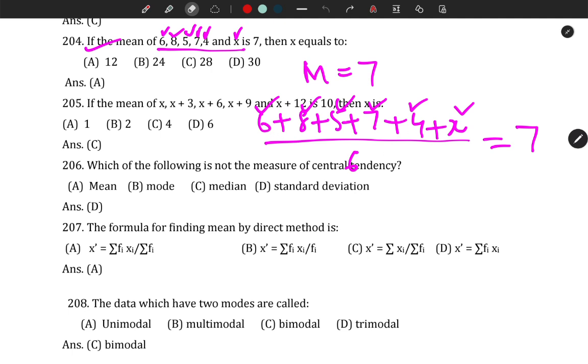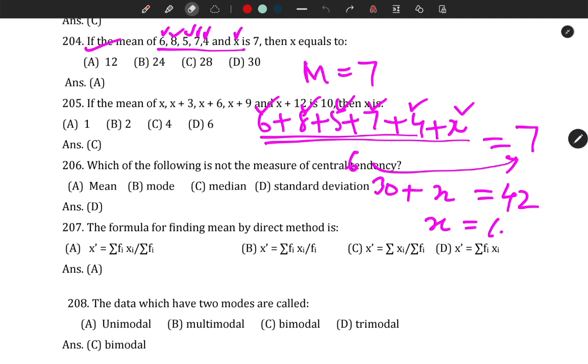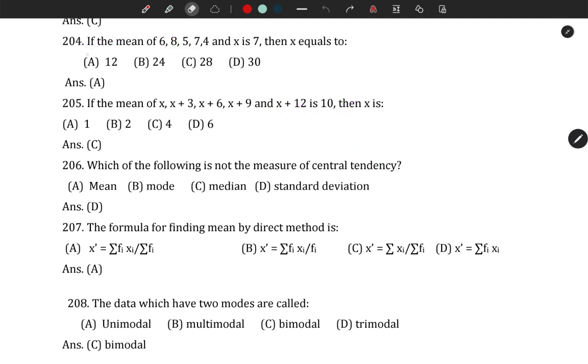If we add all these numbers here, it will come to 30 plus x. If you cross multiply, 6 into 7 makes 42. So x will be 42 minus 30, taking plus 30 to the other side. So x will be 12. The correct option is A, 12.